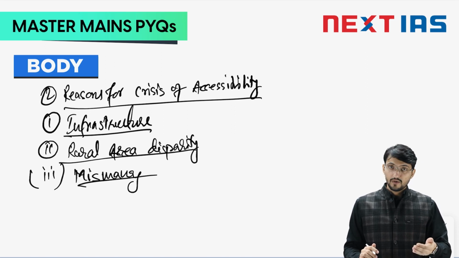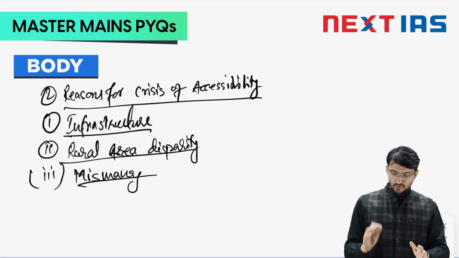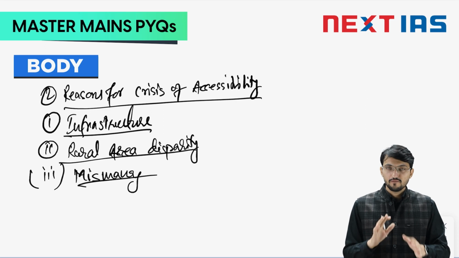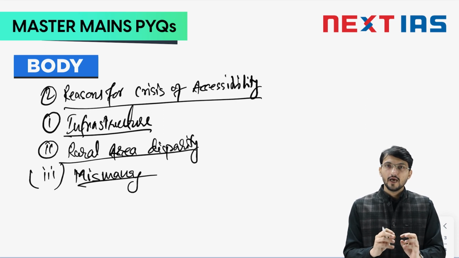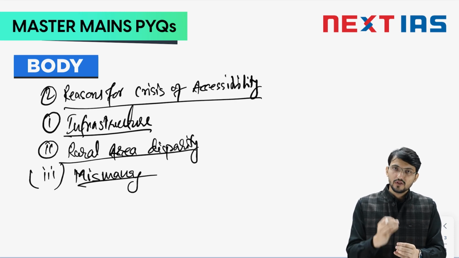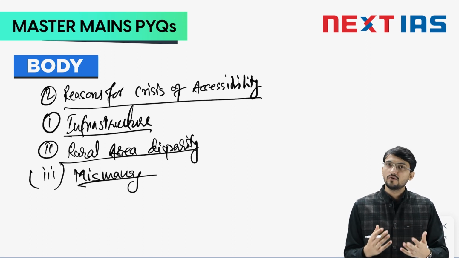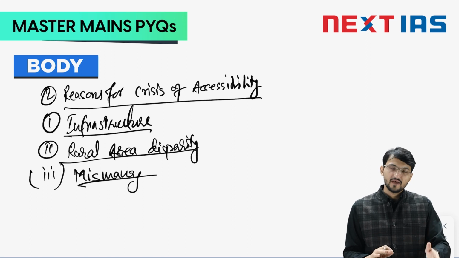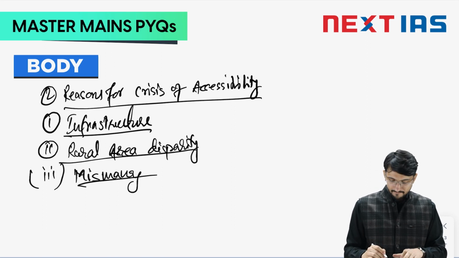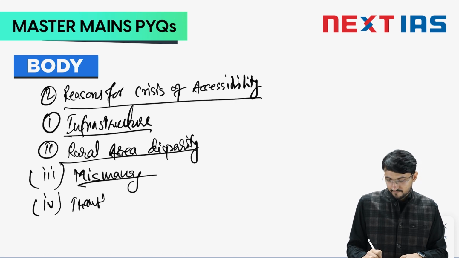That water is there, but we are not using it effectively, or we are not able to use it effectively. So mismanagement of water resources means that the available water resources, for example, the ponds, the rivers, the rainfall, all this water is not collected, not treated, and we are not able to use it properly. Use the example of Africa and South America. Fine. Apart from this, you can write one more point on, let's say, transboundary water disputes.